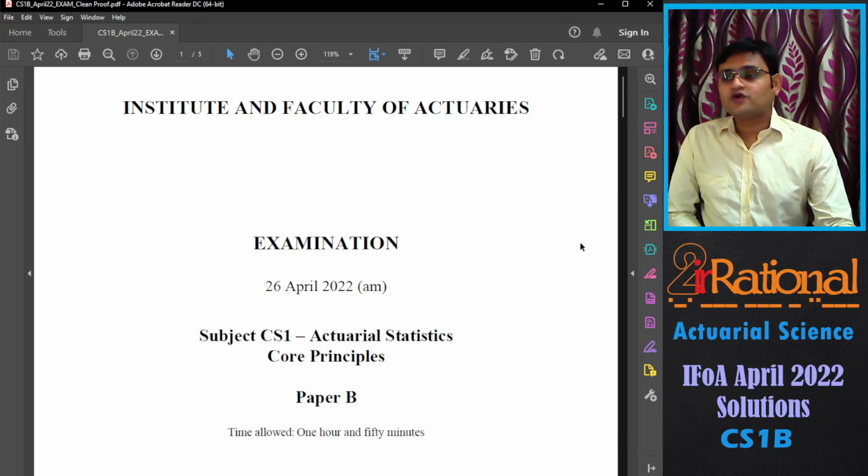Overall, the paper was very straightforward, very simple, and I felt that it was the easiest paper that I have seen since 2019 when this R programming was introduced in CS1. But that just means the passing mark might go up, maybe 57, 58. The 1 hour 50 minutes given to us was more than enough to solve this paper, and I felt that there were not many places where we could get confused. So that's a good thing.